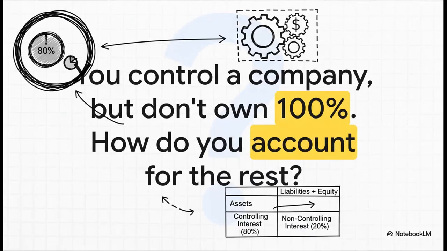So, think about it. You control a company, but you don't own all of it. How do you account for the rest? Let's say you buy 80% of a subsidiary. You have control, no question. But that other 20%? That's the non-controlling interest. And it's not just a number. It represents actual owners with a real claim on that subsidiary's assets. Getting this right is absolutely critical if you want to show a true and fair picture of the entire group.